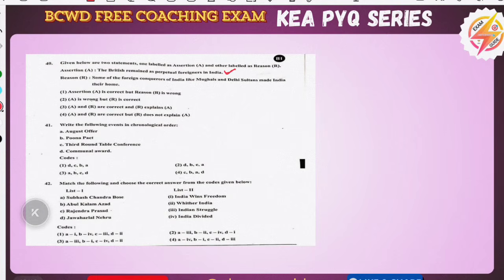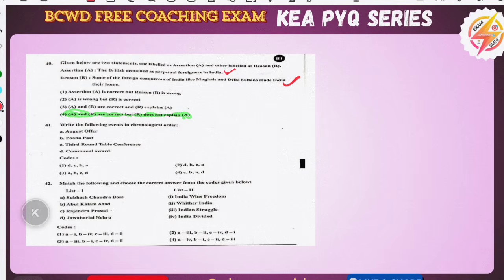Some foreign conquerors made India their home. 100% they made India their home. But is there any link? I think there is no linking statement about this, and it is not a correct reason either. So the option will be 4: assertion and reason are correct, but R does not explain the first statement, that is, the assertion.